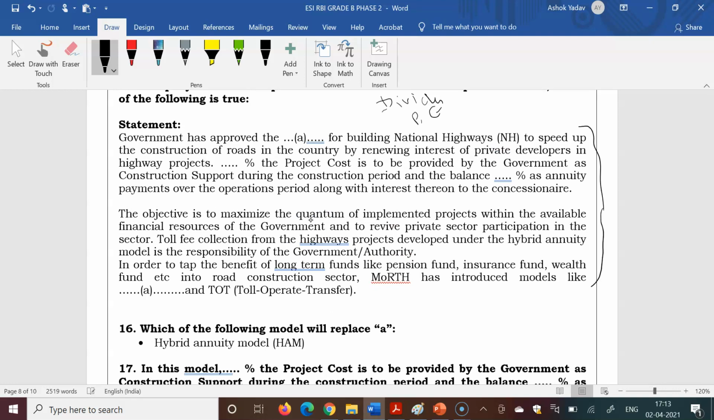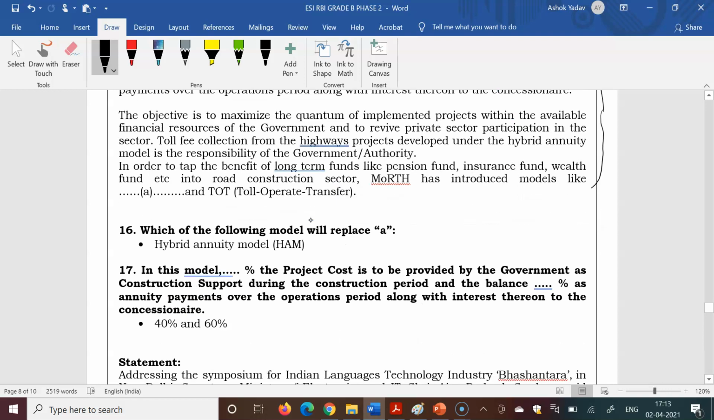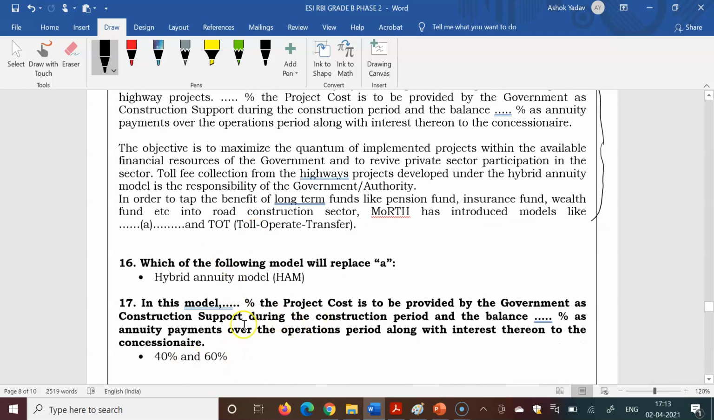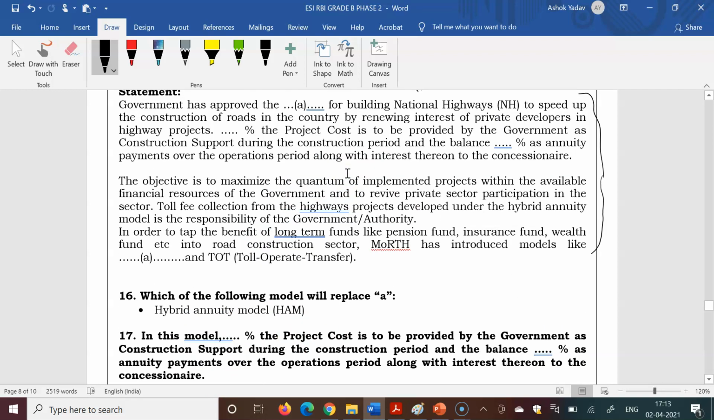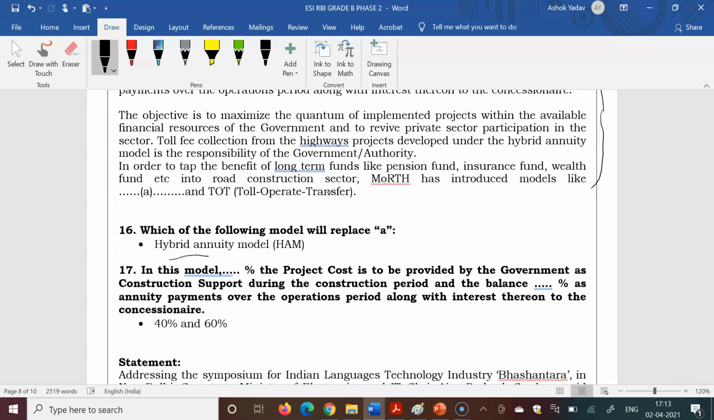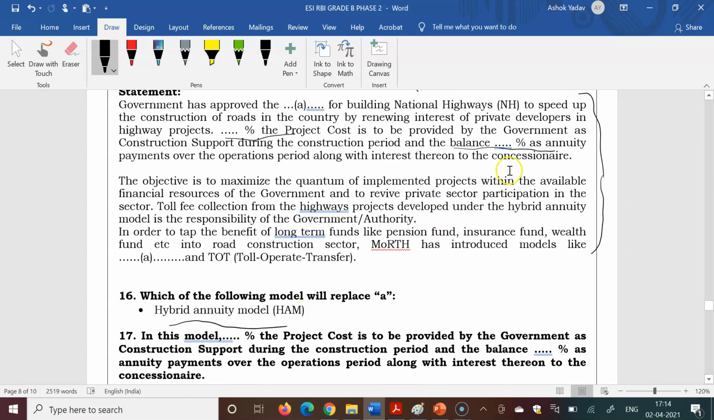With the help of the options, you can easily answer that. And this line also states that a percentage of the project cost is to be provided by the government, and the rest is to be paid as annuity payments. If you have read this concept, that is the hybrid annuity model, then you can easily answer this question. And 40 and 60%: 40% is initially paid by the government, and the remaining 60% they pay over time as annuity payments.